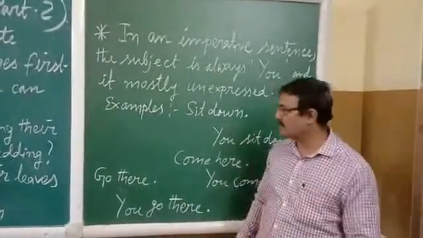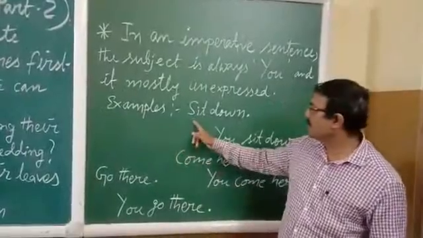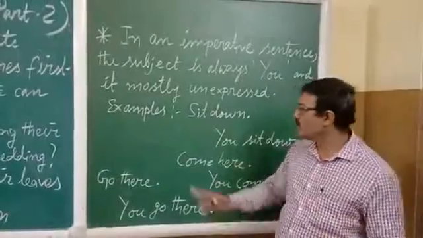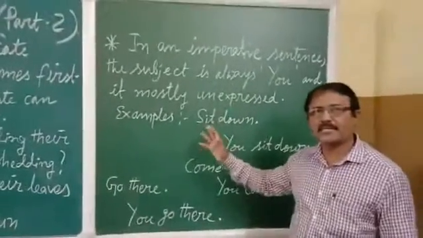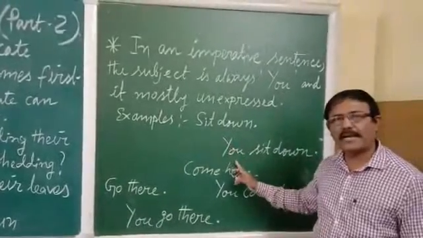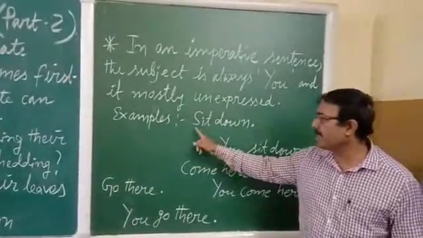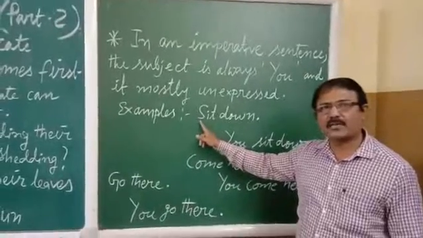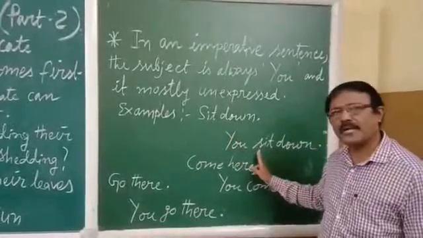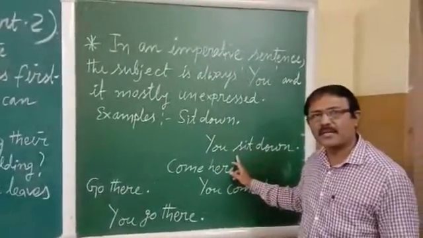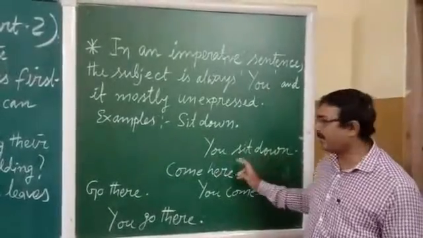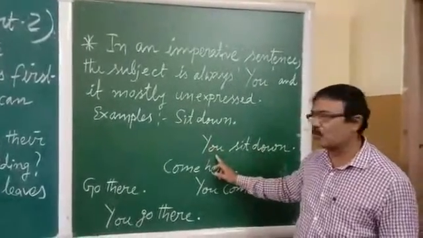Let's see these ones. Example: sit down. It is a sentence because it gives full meaning. So here the subject is hidden. The subject will be you, and when you write the you, then this S, being the first letter of the sentence, is capital. But when the sit is coming in between, then the S becomes small. So you sit down, and the subject is you.